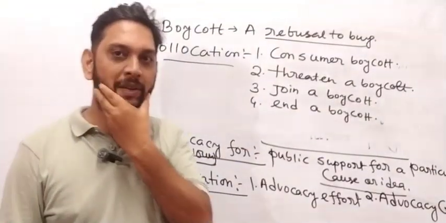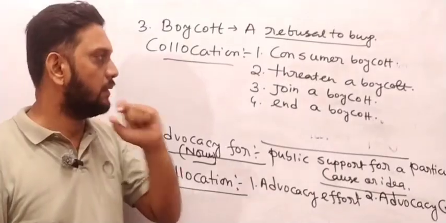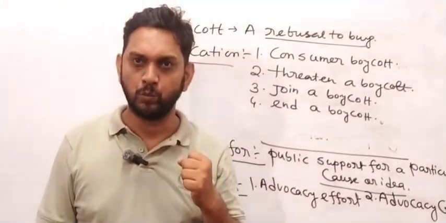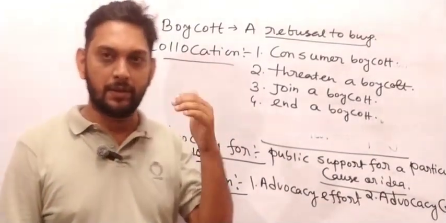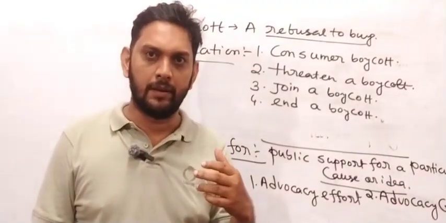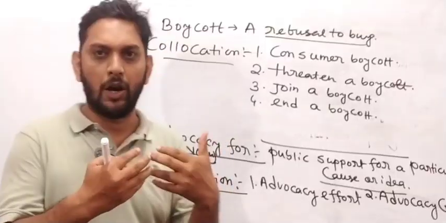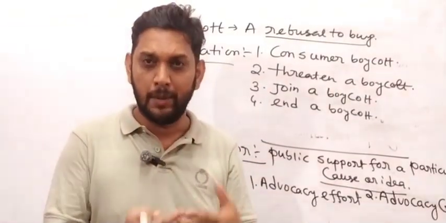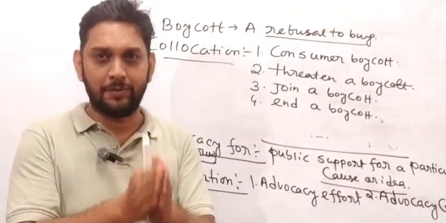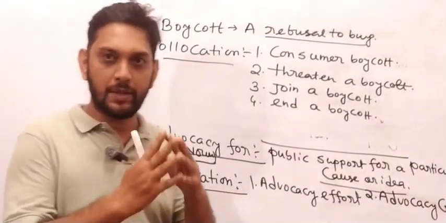Now collocations can also be formed using this word. What is the first collocation written over here, my friend? Consumer boycott. I can also form some sentences using this word, like the company suffered losses because of consumer boycott. It means that consumers boycott some commodity or products, and because of their boycott the company has been suffering losses. Got my point? Very good. So did you understand the meaning?